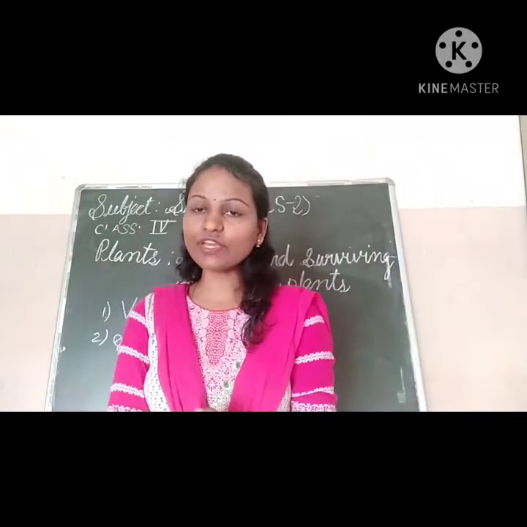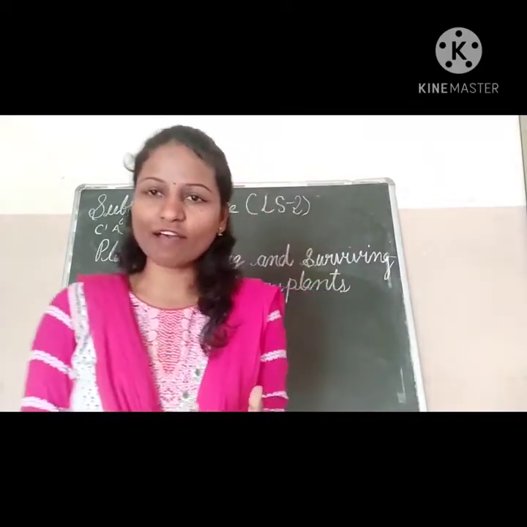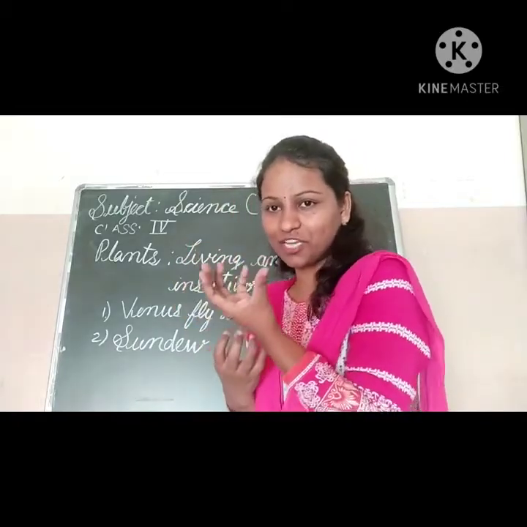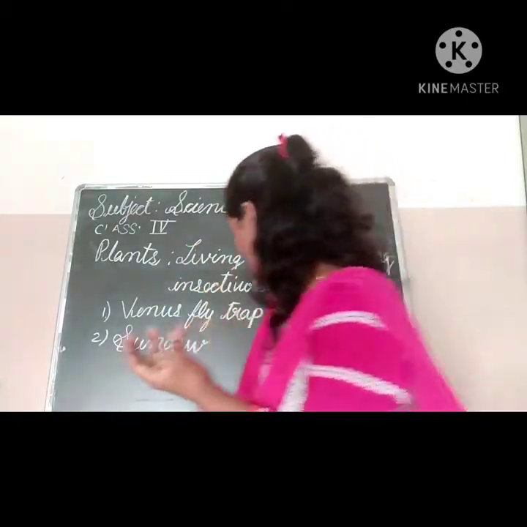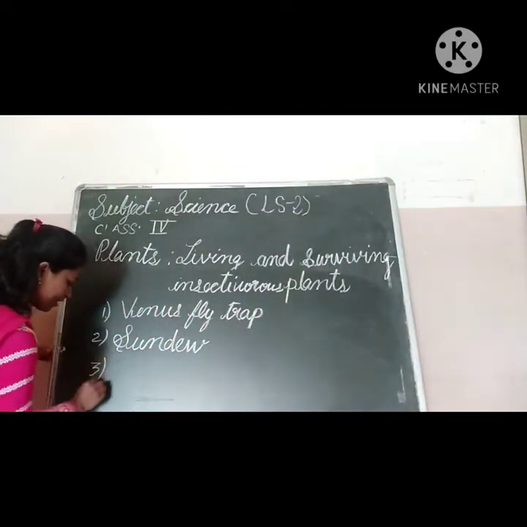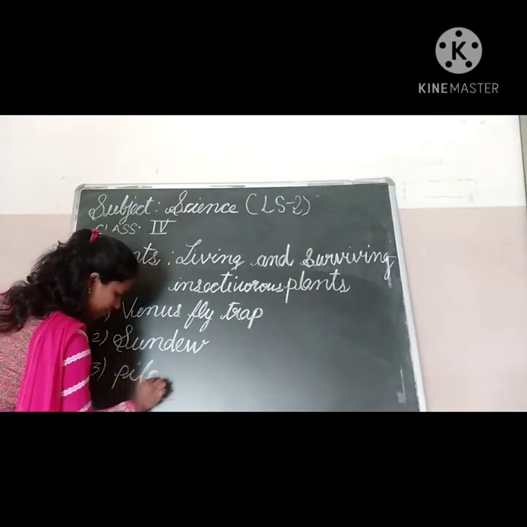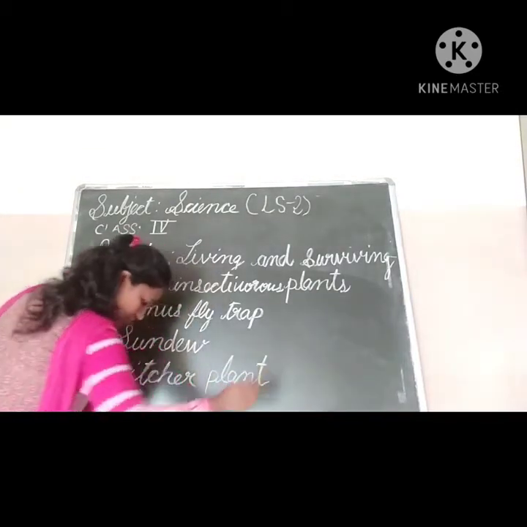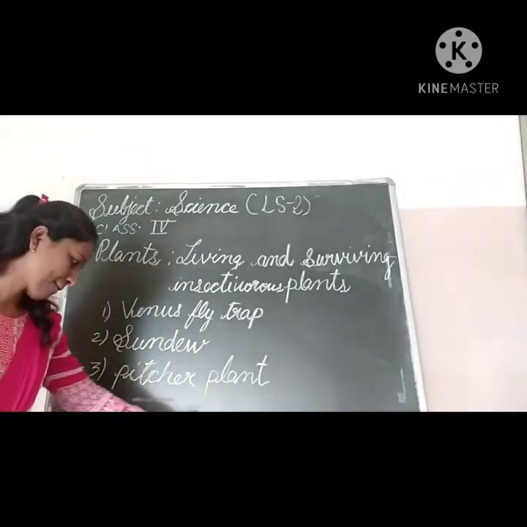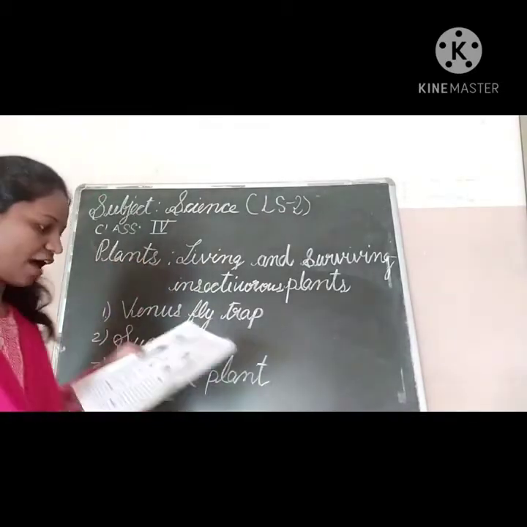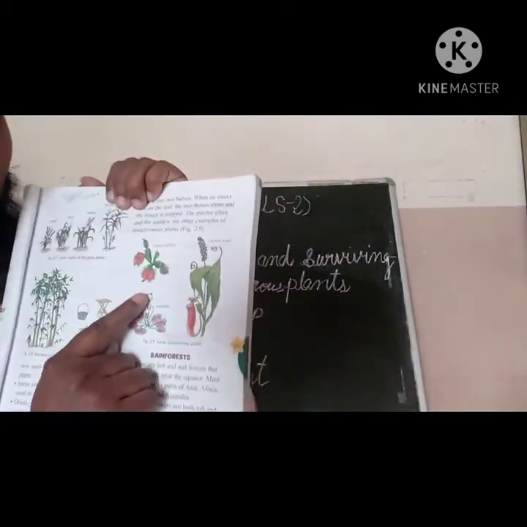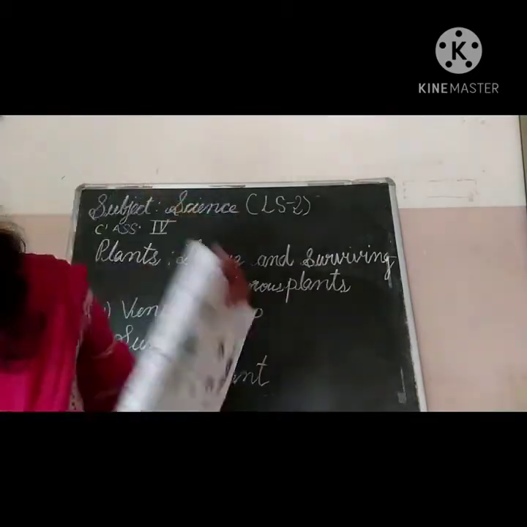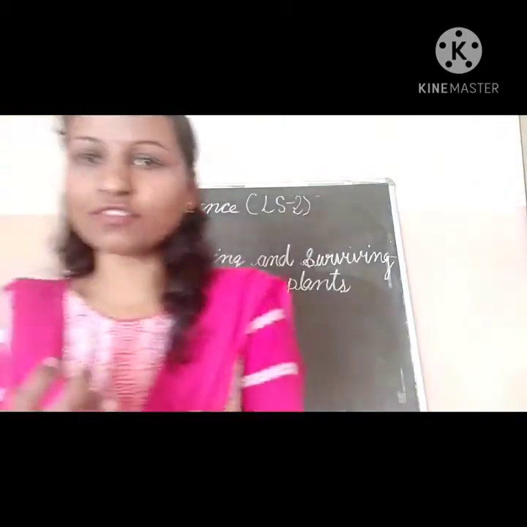So here, the Venus flytrap, I will show you how they are trapping the insects. Here a small cup-type shape is there, and one more is also there. Yeah, you can find it in the textbook. See here. This one is Venus flytrap, this one is picture plant, and this one is sundew. I'll just show you how the process is going on.